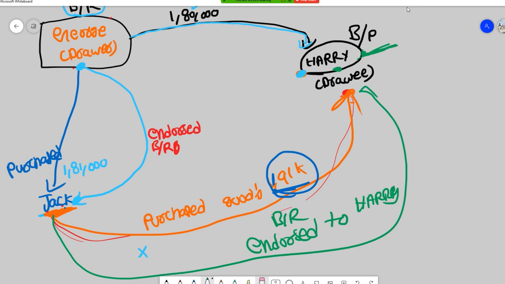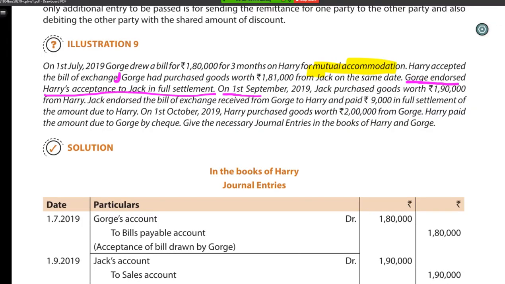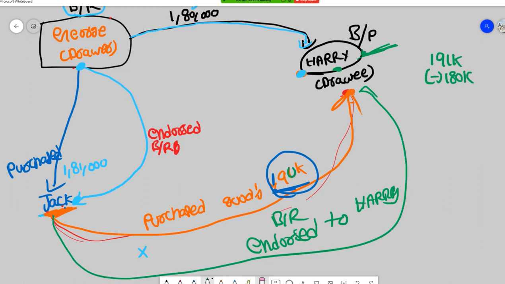So what did Harry do? Out of 1,91,000, take out 1,80,000. 1,91,000 minus 1,80,000, how much will be remaining? 11,000 will be remaining. Right? Is it 1,91,000 or 1,90,000? 1,90,000. Okay, sorry. So 1,90,000.